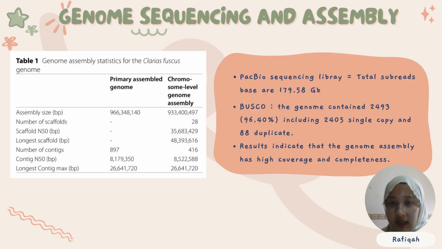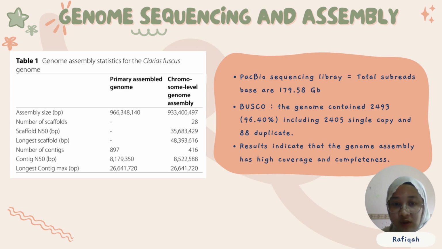The first result is genome sequencing and assembly. The PacBio data were used to construct the preliminary genome assembly. The size of the preliminary genome assembly was 966.34 megabases, including 897 contigs, and the contig N50 was 8.18 megabases. The interrupted contigs were sought to obtain the chromosome-level genome.